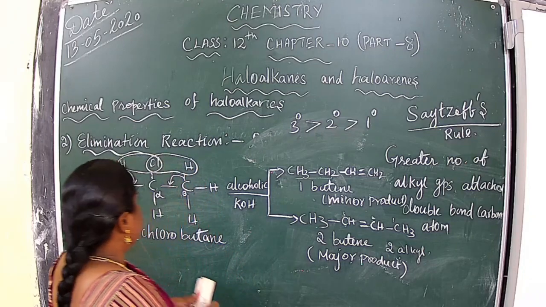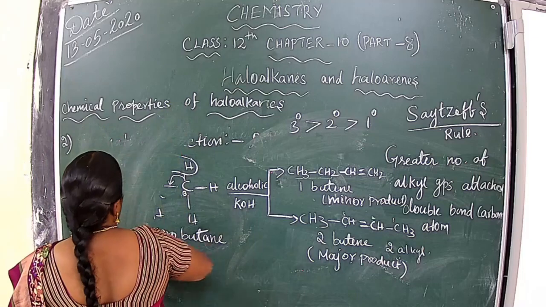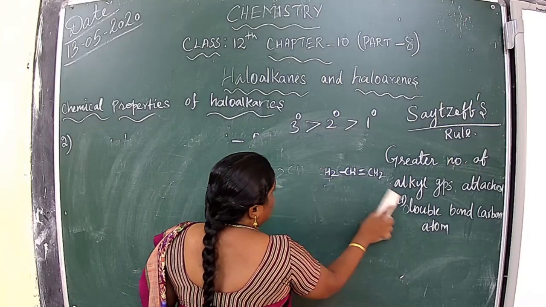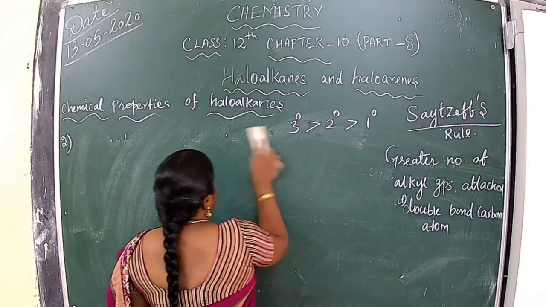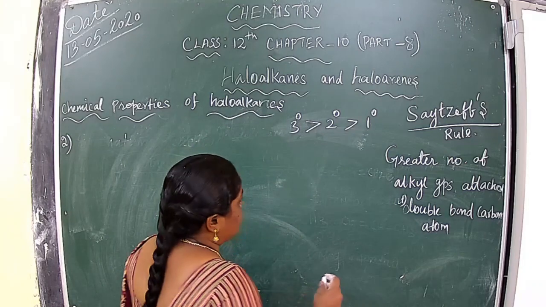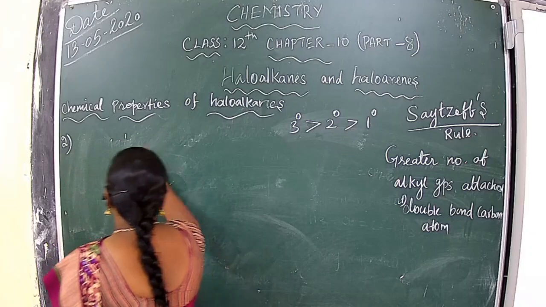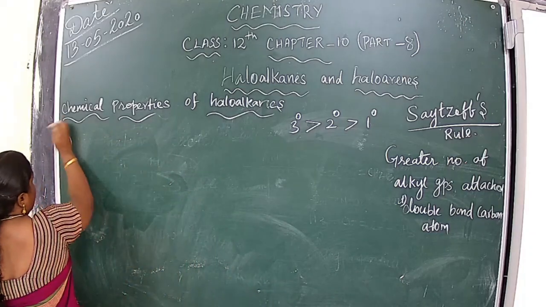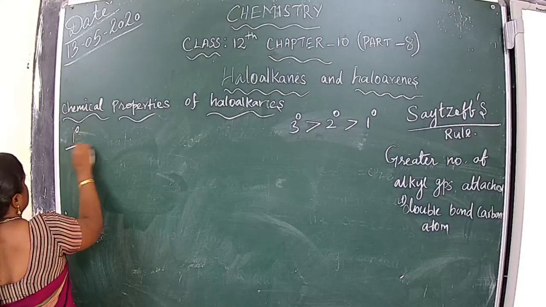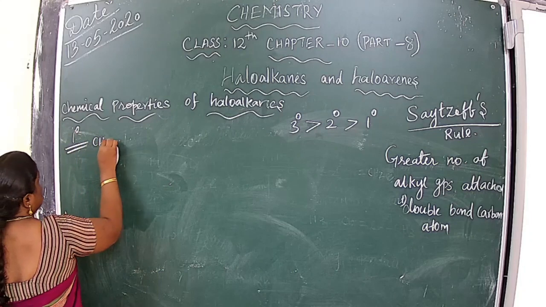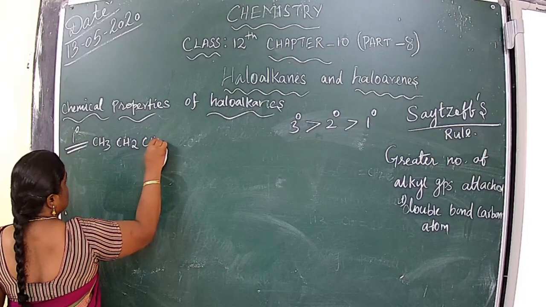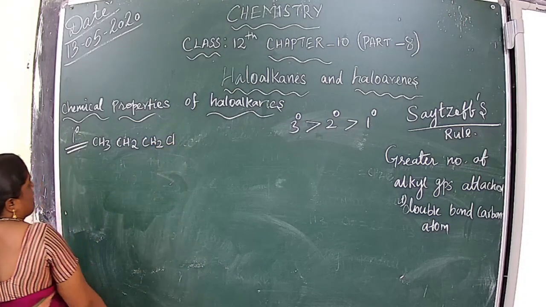Okay, we can see why it is so. Tertiary is here, more stable, and secondary is here, more stable, and primary is here, least stable. See now, primary alkyl halides, CH3CH2Cl.